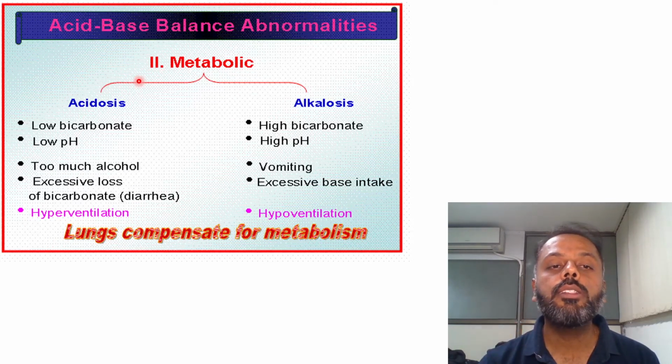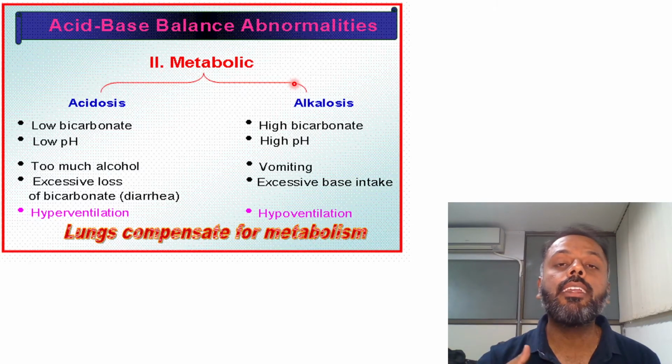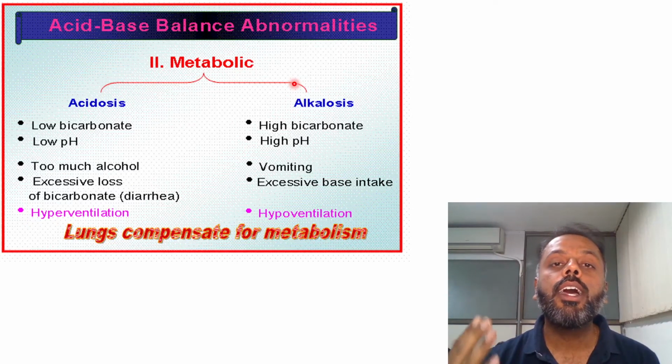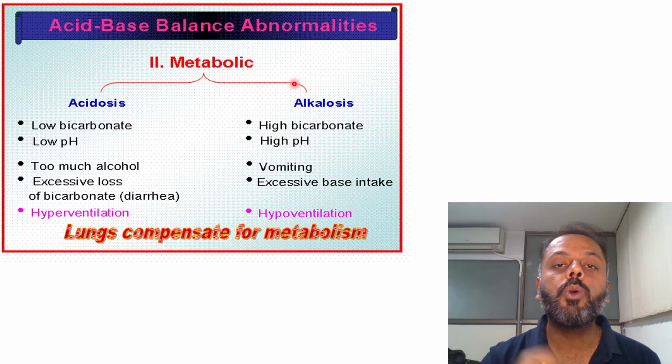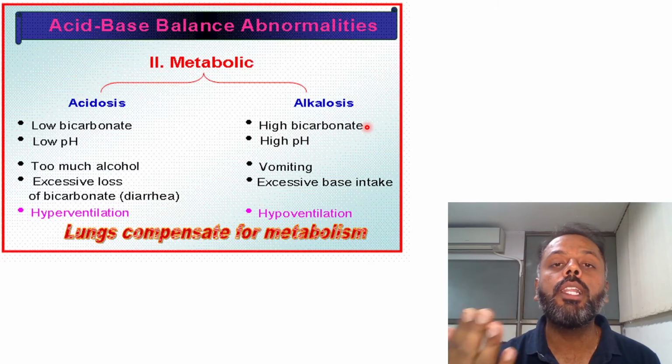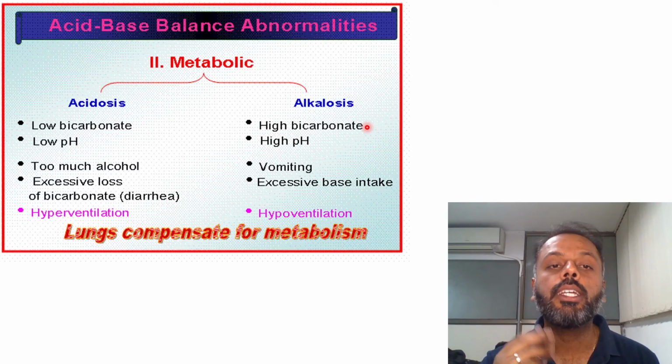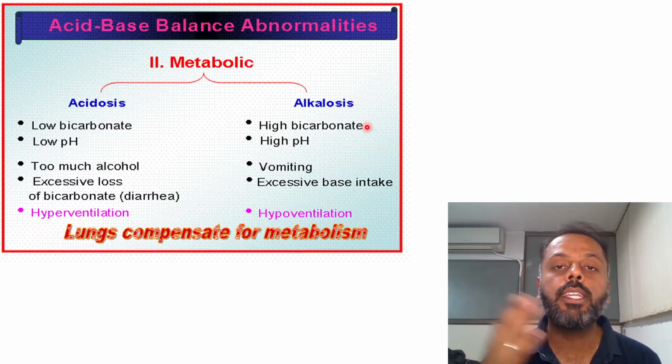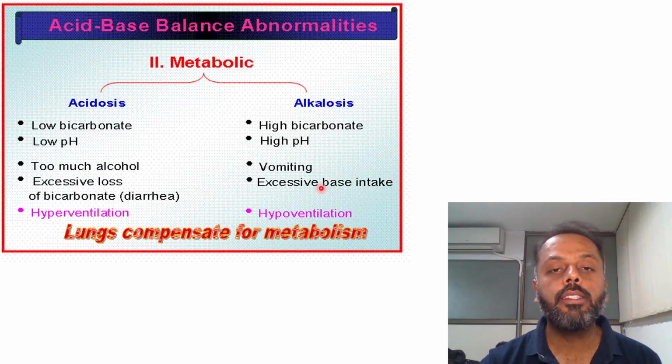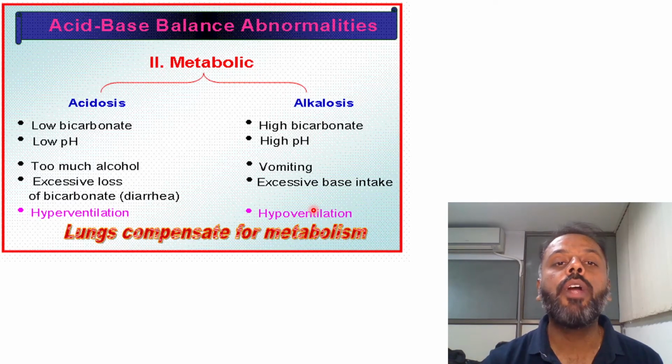Now the second disorder is metabolic alkalosis. Metabolic alkalosis occurs due to an increase in the pH with causes other than decreased CO2 concentration, that is high bicarbonate. So it is characterized by increase in the pH, increase in the bicarbonate, with normal level of partial pressure of carbon dioxide. Metabolic alkalosis is caused by increased loss of H plus ion through excessive vomiting or excessive base intake. Again, metabolic alkalosis will be compensated by the respiratory system, through hypoventilation.